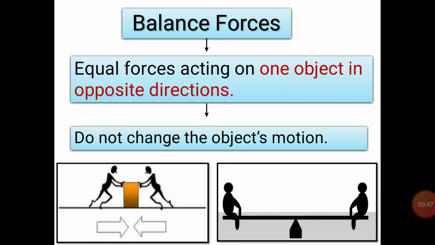Look at the pictures. In these pictures you can see, because of balanced forces applied in opposite directions and equal in magnitude, these are not moving, they are still.